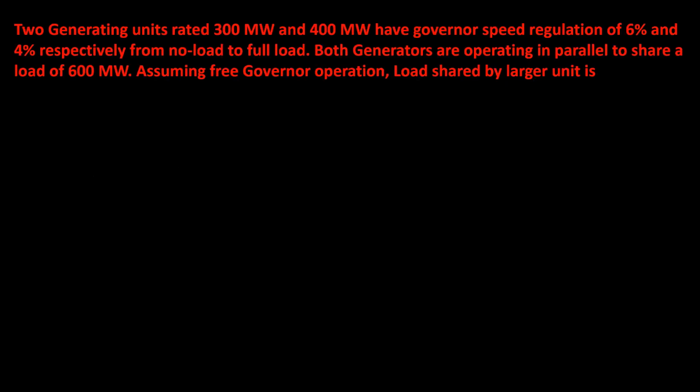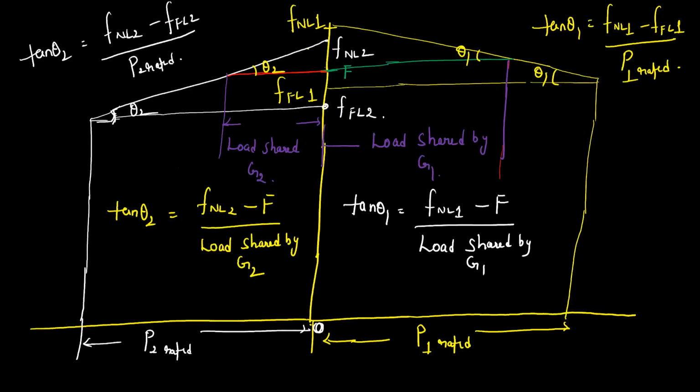Okay, again you can correlate what we have done. See, tan theta 1 and tan theta 2 he has directly given as 1 hertz per megawatt. He gave the no load frequencies, and f is the operating frequency when they are running in parallel.